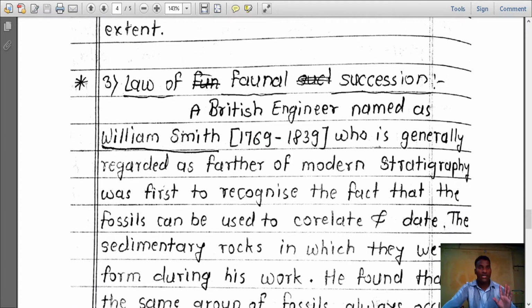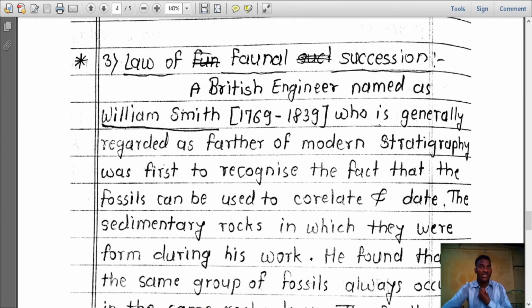He first recognized the fact that fossils can be used to correlate and date the sedimentary rocks in which they were formed.